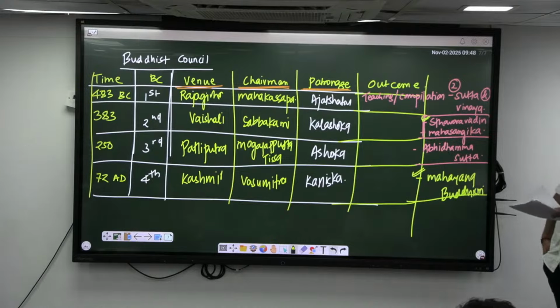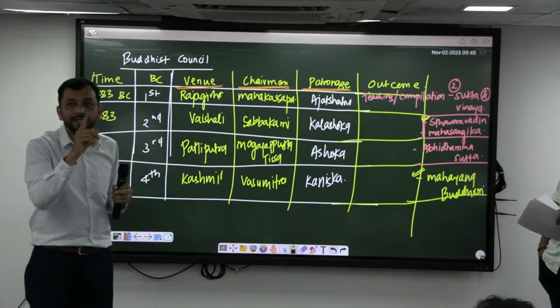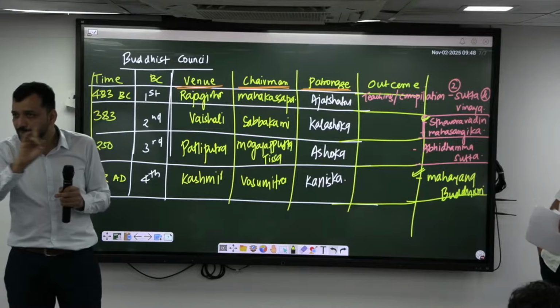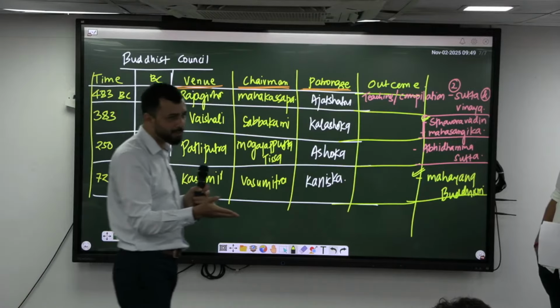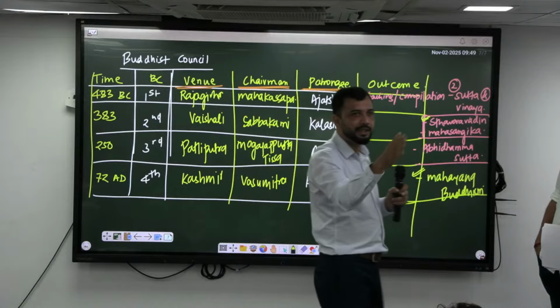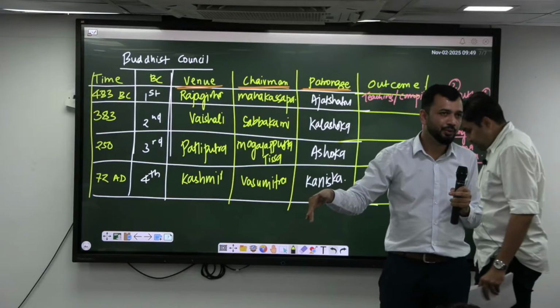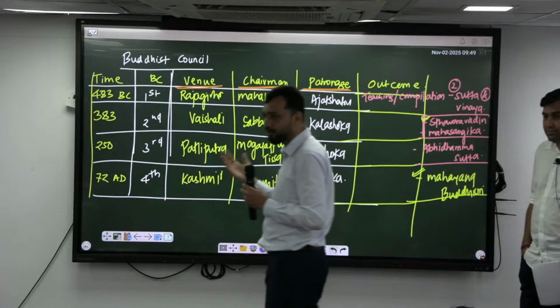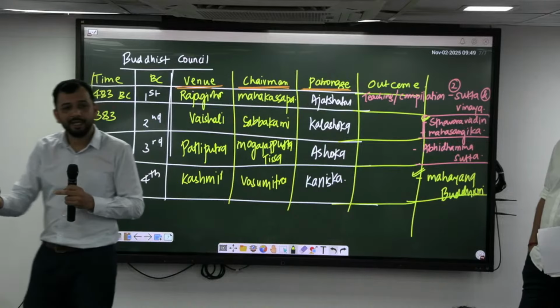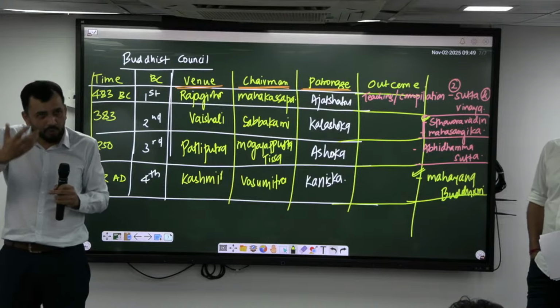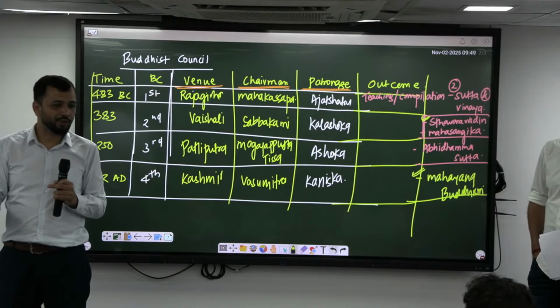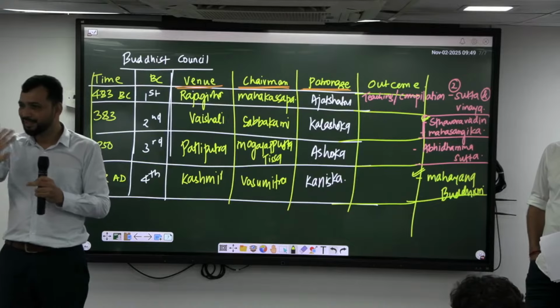One is the Madhyamika school. Who gave it? Nagarjuna gave. Another is the Yogacara school. These are the major sets that you should be knowing. You should know the Madhyamika school, the middle path, then the Yogacara school, which has been given by Asanga and Vasubandhu, which basically tells that consciousness is the only truth. Whatever comes to your consciousness, that is the truth. Whatever looks real to you is not truth.